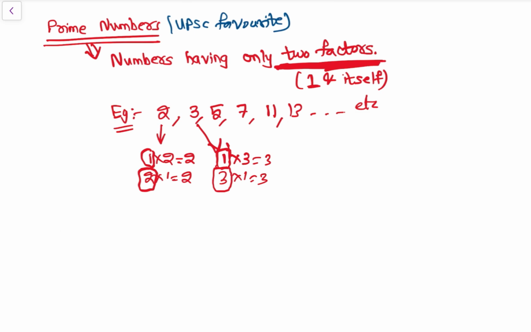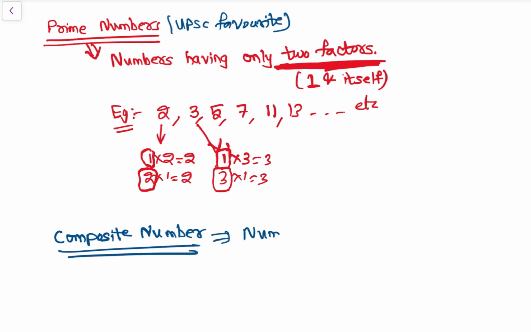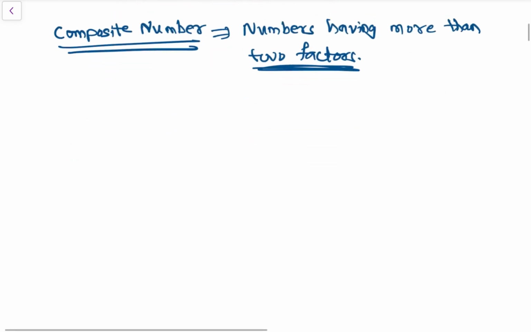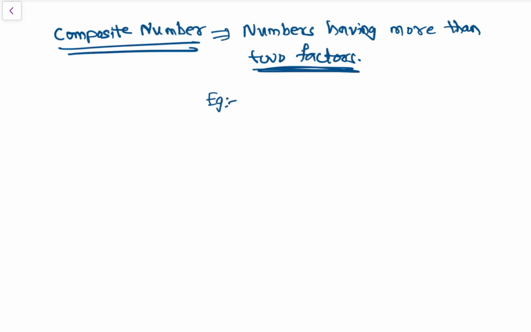सो लेट्स डिस्कस कंपोजिट नंबर, राइट? कंपोजिट नंबर इज numbers having more than two factors, okay? These are composite numbers. So composite numbers example are, say 4, see 4 can be written as 1 into 4, 2 into 2 and 4 into 1, right?